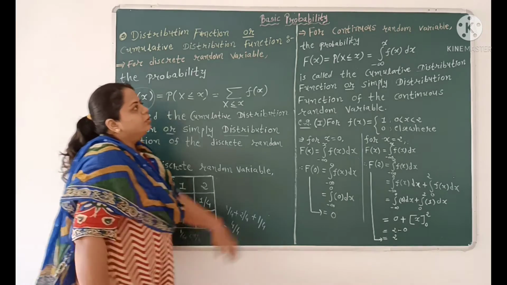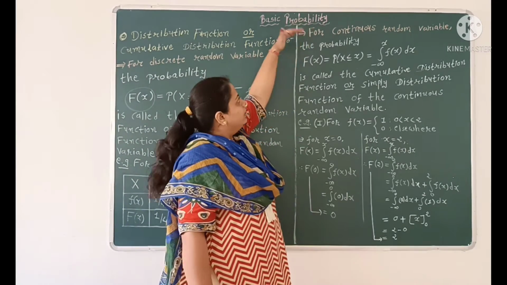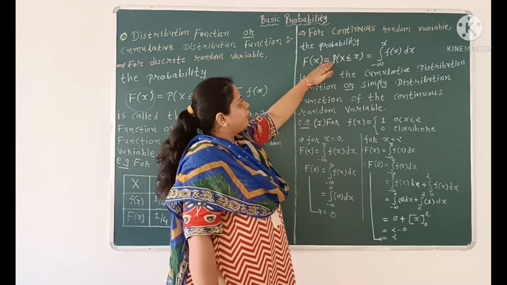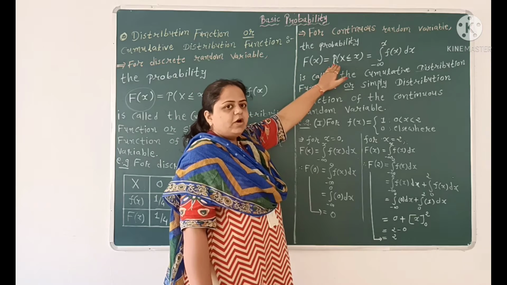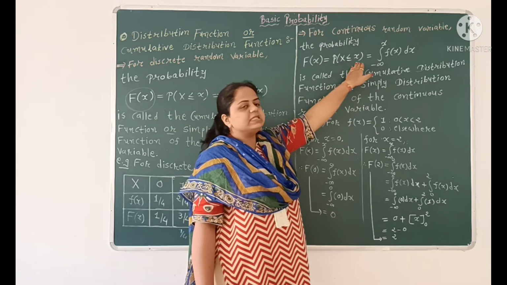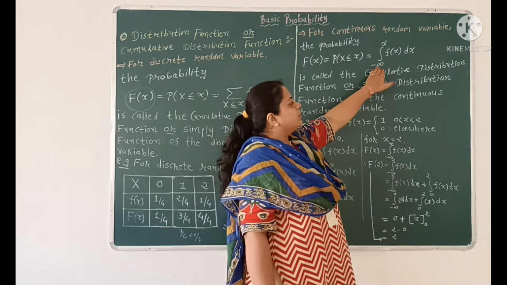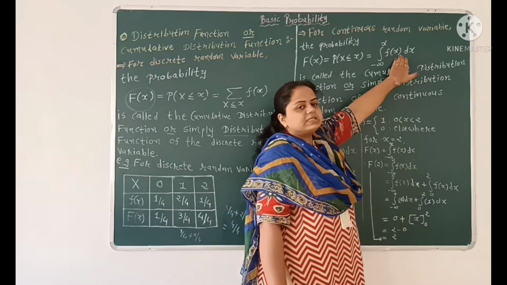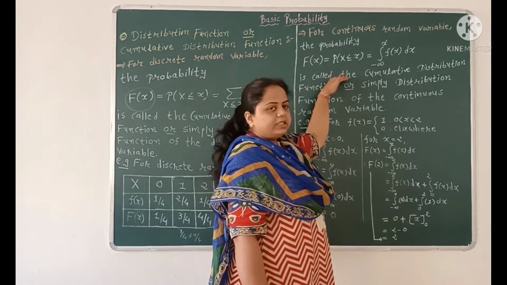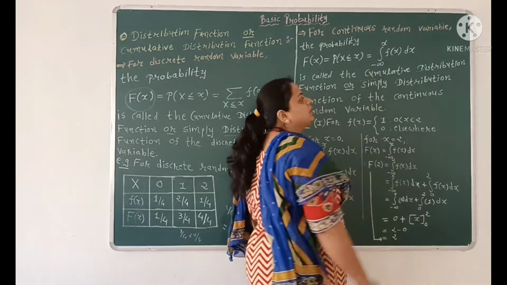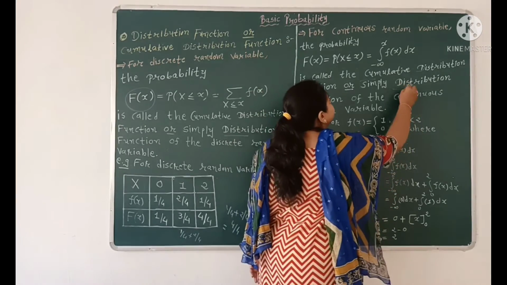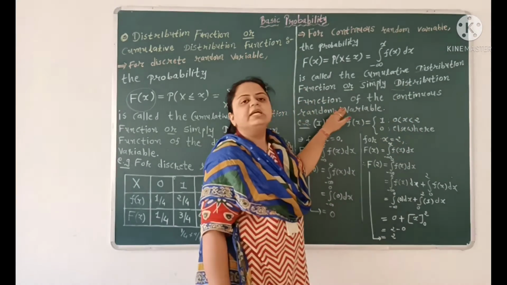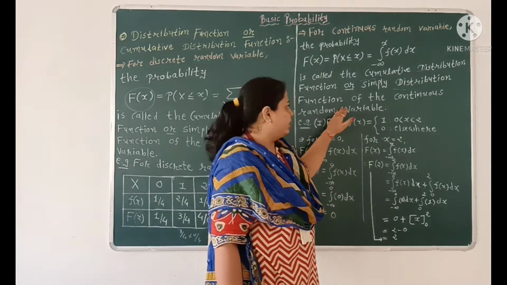Now for a continuous random variable, the probability capital F of x is equal to probability of X less than or equal to x, which is equal to integration from minus infinity to x of f of x dx, and this is called the cumulative distribution function or simply the distribution function of the continuous random variable.